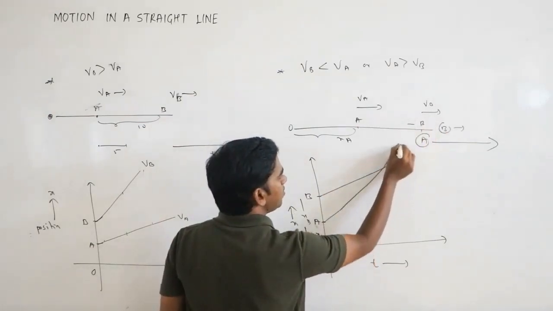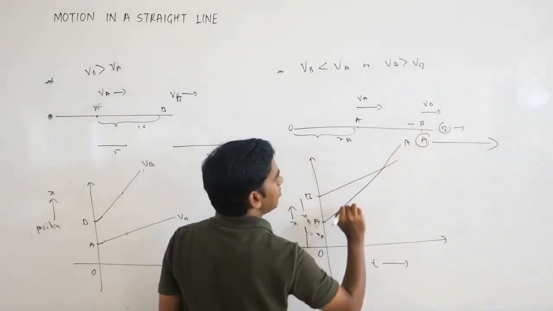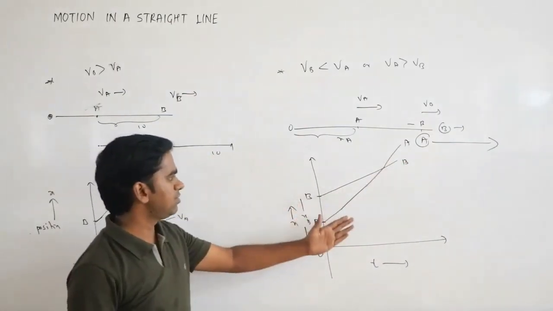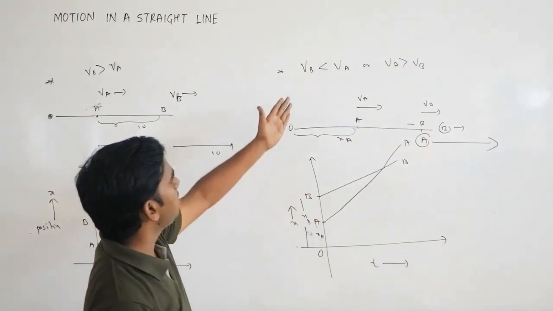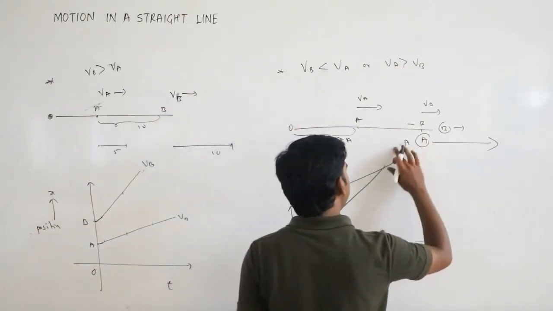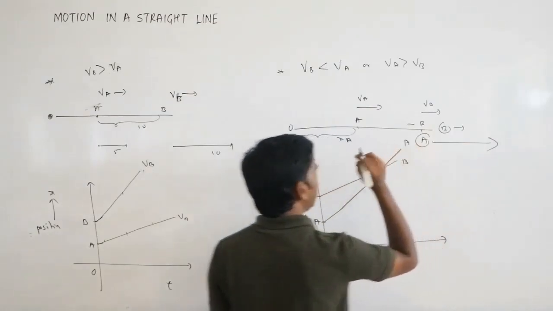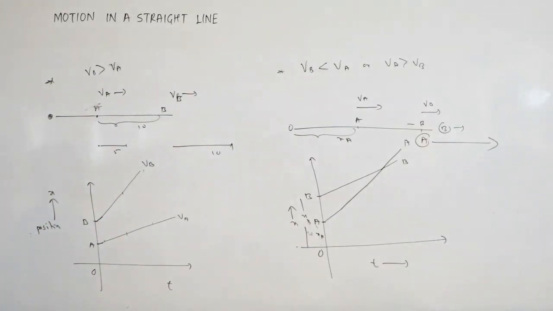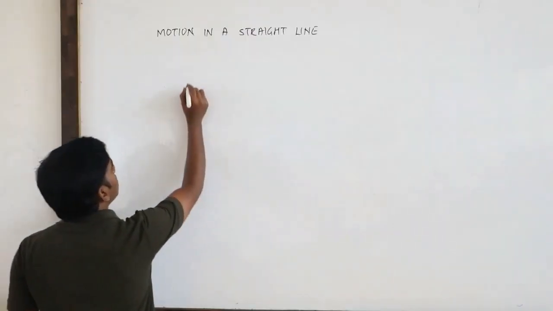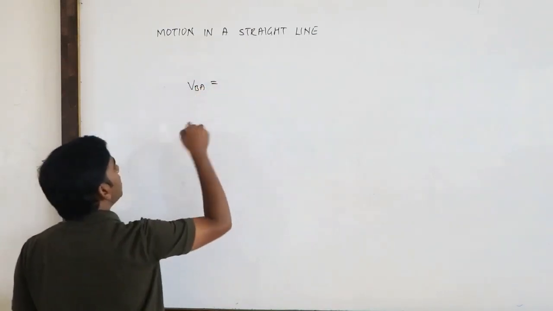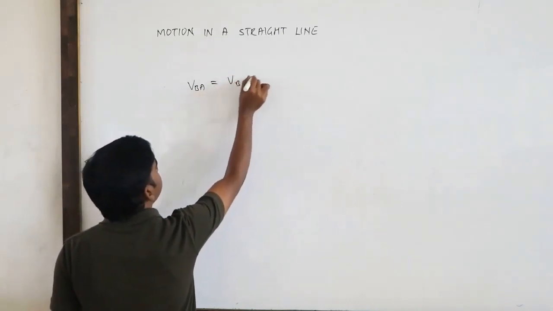So your B will go here, and your A will come here. So this is A and this is B. This is what the graph looks like when VB is less than VA, or VA is greater than VB. If you plot it properly, this is the graph. These are a few examples. As we know, the relative velocity of B with respect to A, or velocity of B relative to A, is VB minus VA.